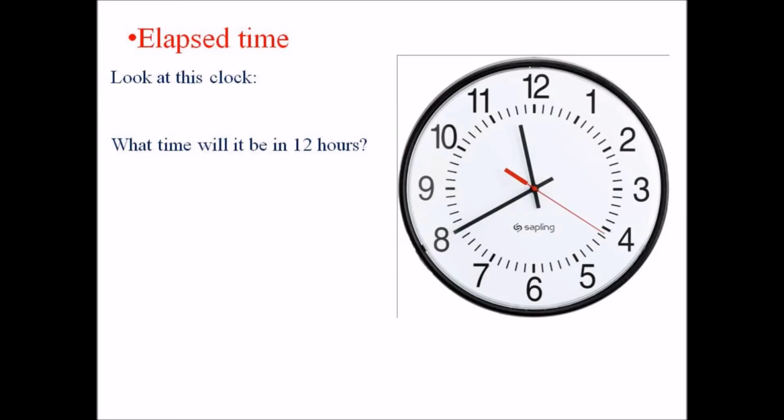Elapsed time. Look at this clock. The time shown here is 11:40. What time will it be in 12 hours from now? It will be 11:40 in the night. If it is daytime, it will be night. Exactly, our day is divided into 2 halves, 12 hours apart.